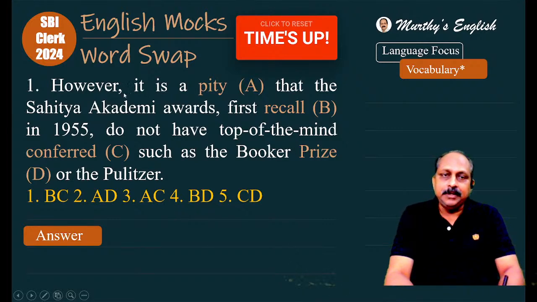However, it is a pity. It is a pity that, nothing wrong here, but still you have to read the complete sentence.